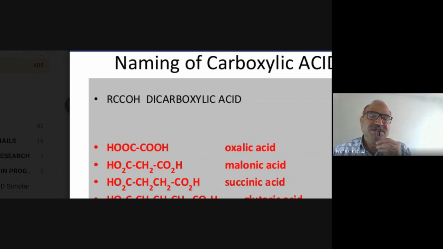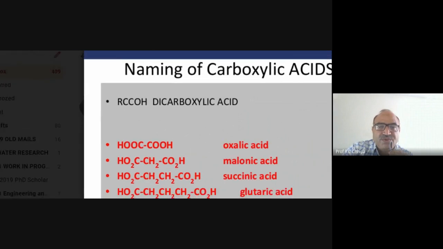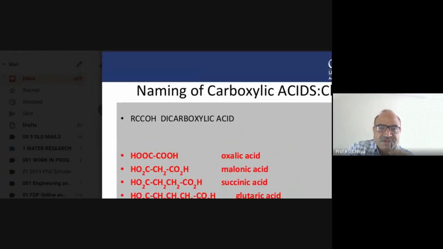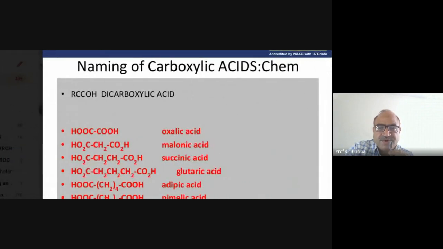CH2 double bond CH and then CH3 is propylene. If CH3 is substituted by COOH, that will be another compound. So priority is given to the one that is more active. Carboxylic acids are more active as compared with the other